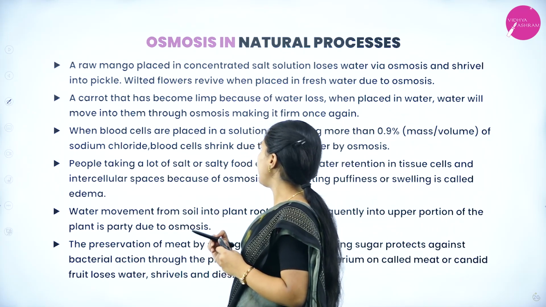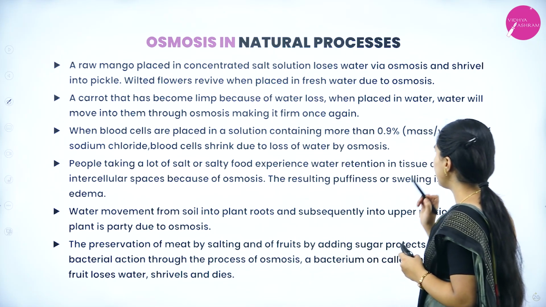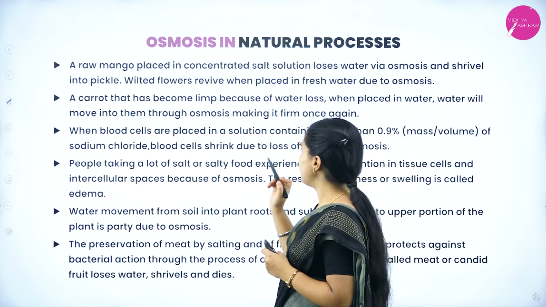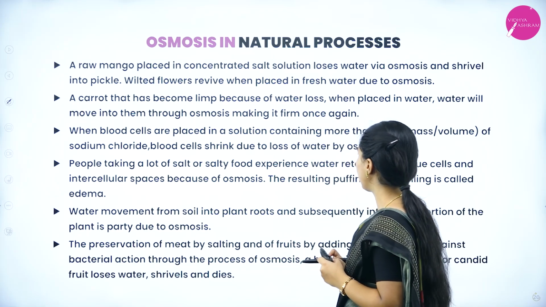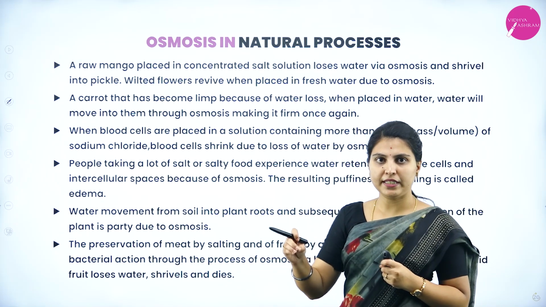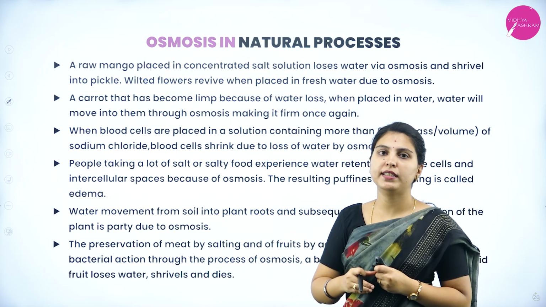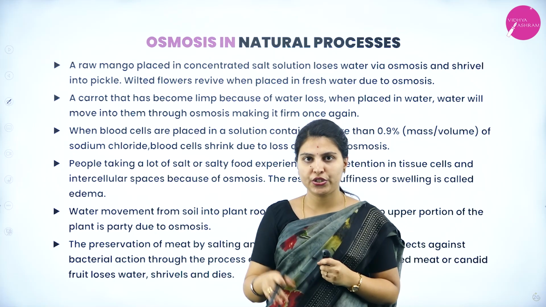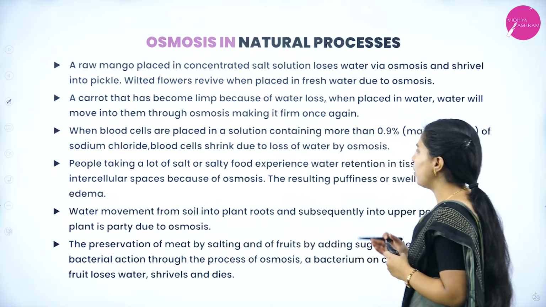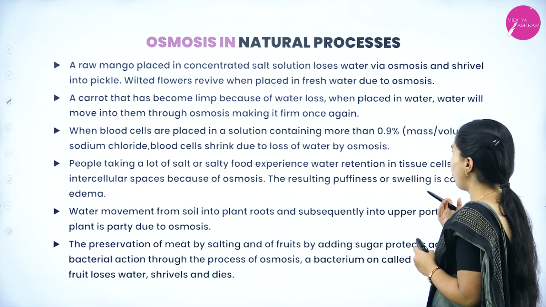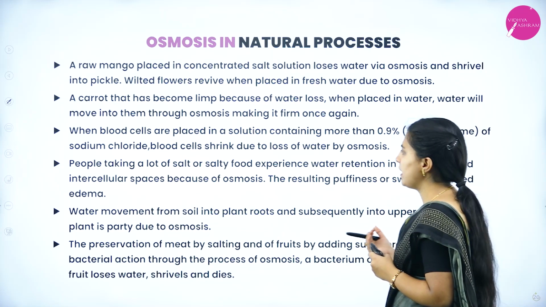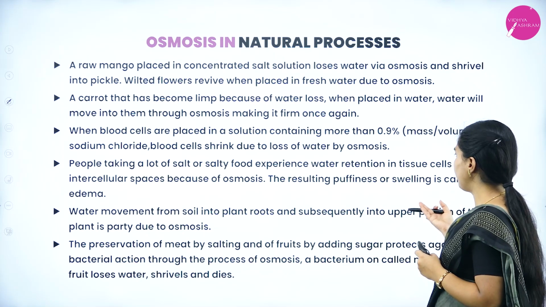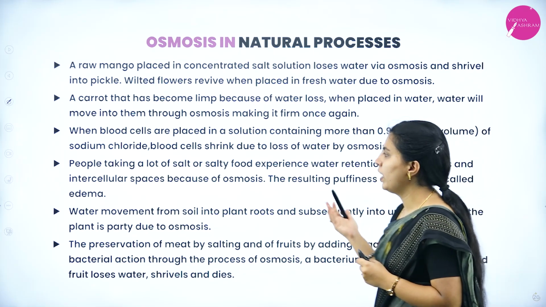When blood cells are placed in a solution containing more than 0.9% of sodium chloride, blood cells shrink due to the loss of water by osmosis. People taking a lot of salt or salty food experience water retention in tissue, cells and intercellular spaces because of osmosis. The result is puffiness or swelling, called edema.